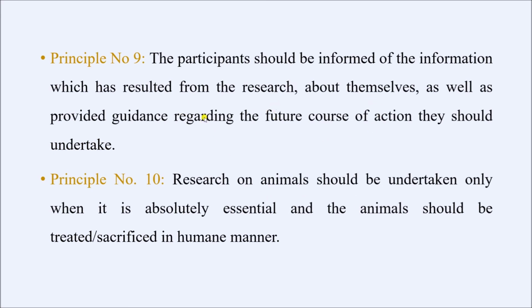Principle 9 says the participants should be informed of the information which has resulted from the research. So suppose in a particular trial we have found out that a particular drug works better as compared to the other drugs. So all the subjects who have participated in the study have the right to know which drug works better. So they should be told about that. So all this information can be given to them as much as it is permissible.